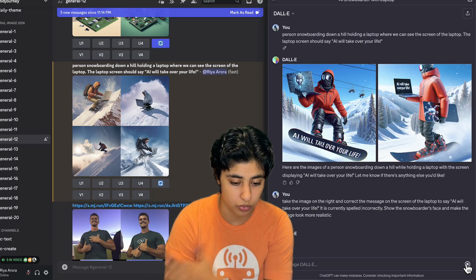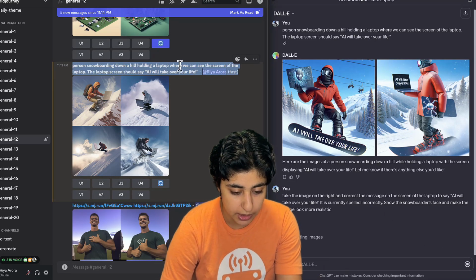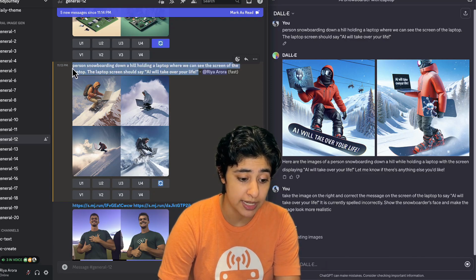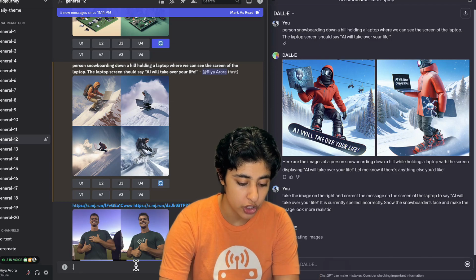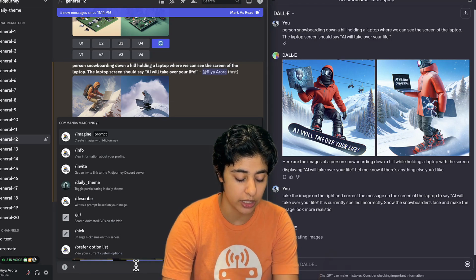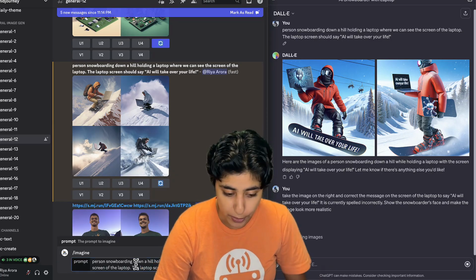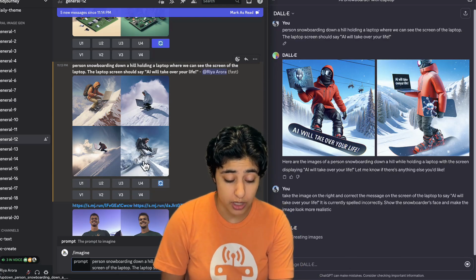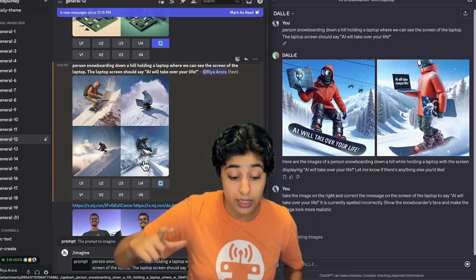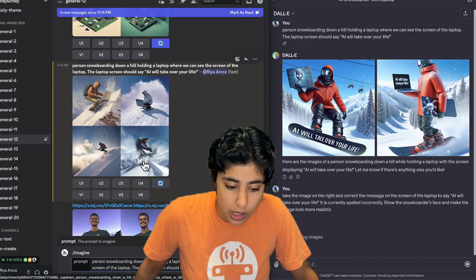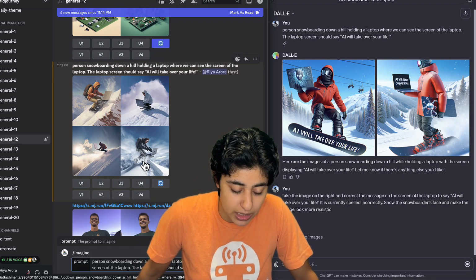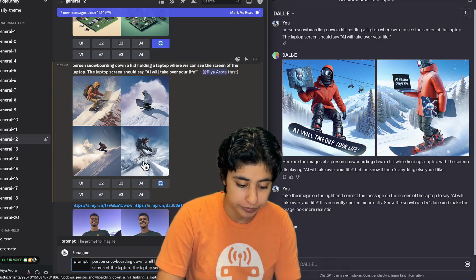All right, so while that's running, we should then try to update the prompt here. Now for ChatGPT, it'll remember our previous prompt and just add on to it. For Midjourney, unfortunately, you have to create an entirely new prompt. So, we like certain aspects of it. The only part that this thing on the left is missing is the sign on the laptop. And that's actually going to be one of the downfalls of Midjourney, where it's very hard to make it say a specific sign.